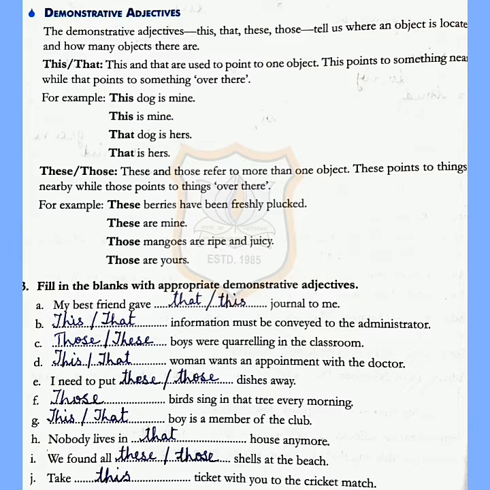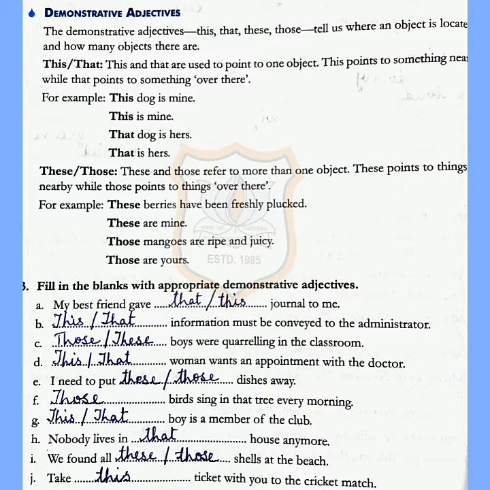My best friend gave this or that journal to me. You can write this or that. Second, this or that information must be conveyed to the administrator. You can write any one. Those or these boys were quarreling in the classroom. This or that woman wants an appointment with the doctor. I need to put these or those dishes away. Those birds sing in that tree every morning.